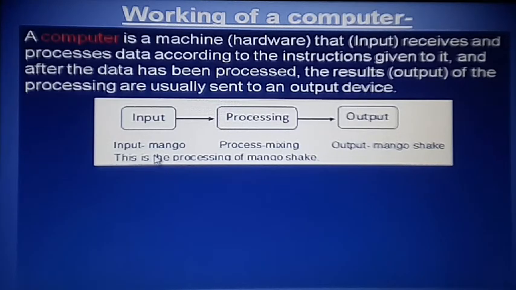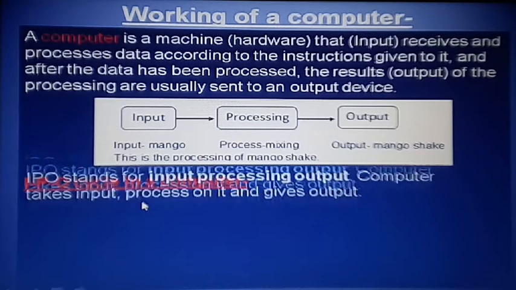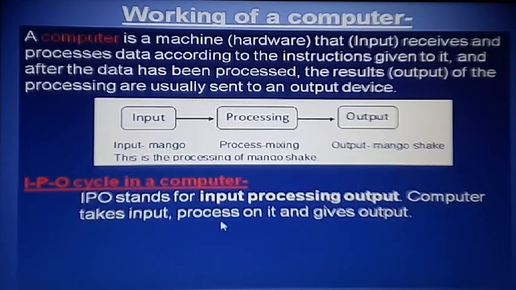Just like you need a mango shake, you arrange the mango and mixing, so process the juice and after that give the mango shake to other persons. So that is the working: input, process and output. IPO cycle. This is also an important point. IPO cycle means input, process and after that give the output. So that is the working of the IPO cycle.